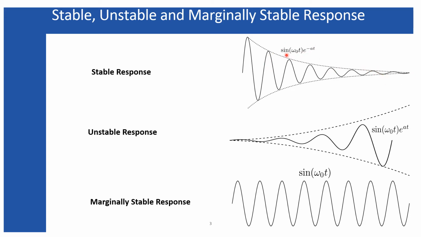Mathematically, the expression for the stable response can be written as shown over here. So sine omega naught t, where this omega naught represents the frequency of oscillations that is being shown over here, and e to the power minus a t is the factor with which it gets decreased. So whenever your device produces a response like this, your device is a stable one.